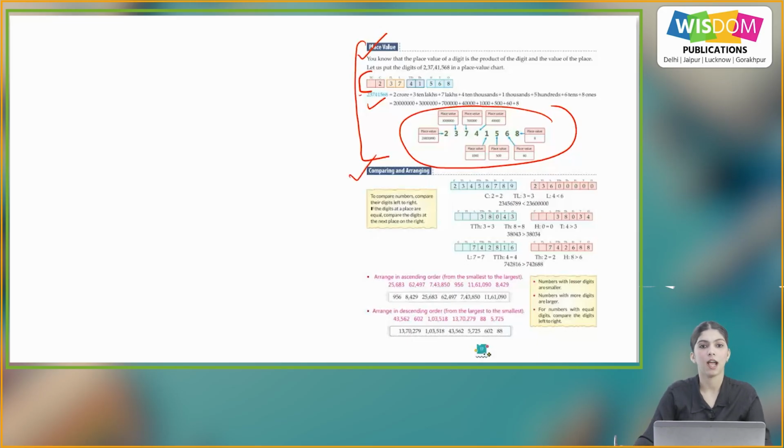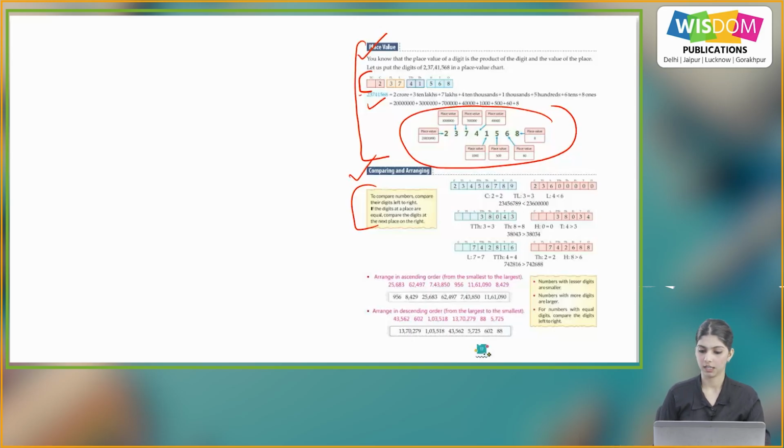Now comparing and arranging. To compare numbers, compare their digits left to right. If the digits at a place are equal, compare the digits at the next place on the right. So how do we compare the digits? From the largest place to the smallest.